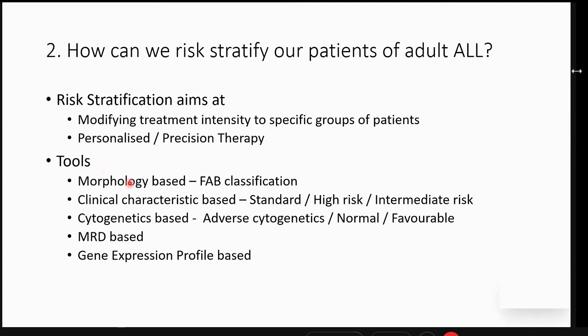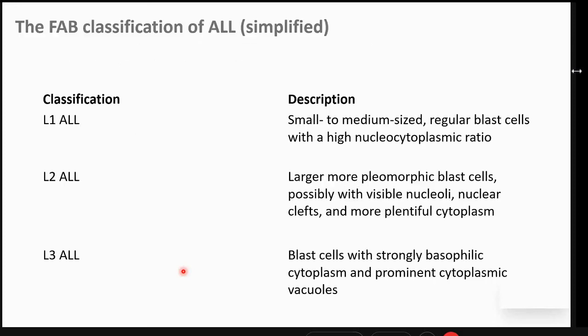Historical have been morphology based, like the FAB classification, the clinical characteristic based, in which we classify our ALL patients into the various groups like the standard, intermediate, and the high risk. Cytogenetic based classifications. The most recent one and the most reliable one is the MRD based classification. And of course, still experimental, not yet in clinical practice, is risk stratification based on gene expression profiling.